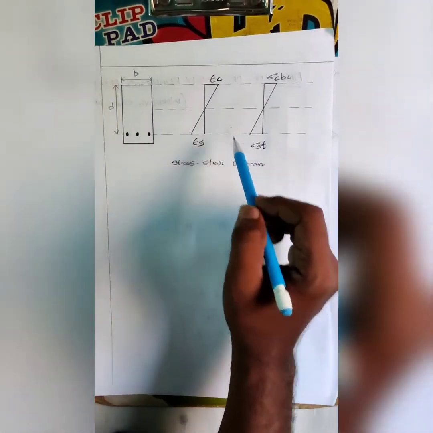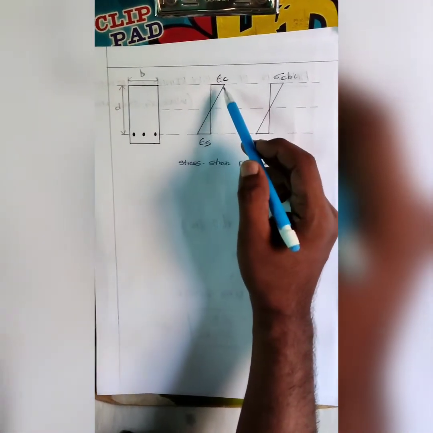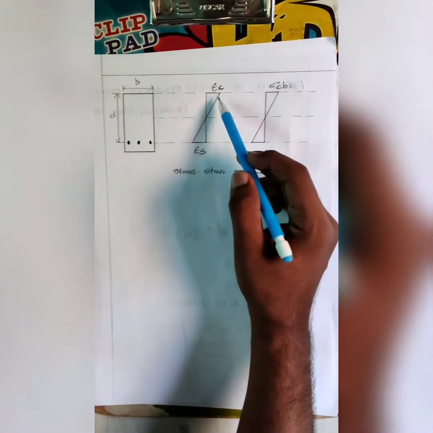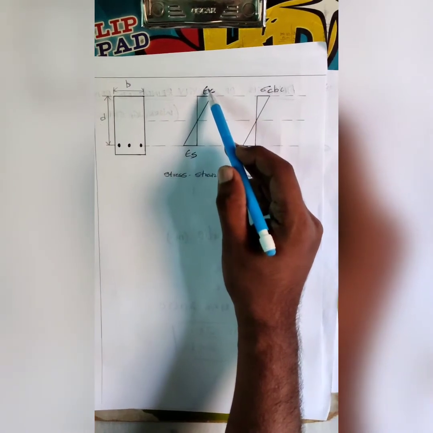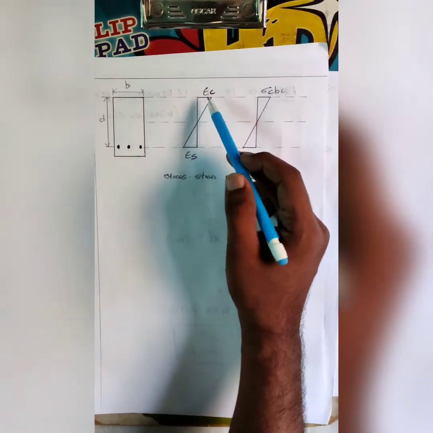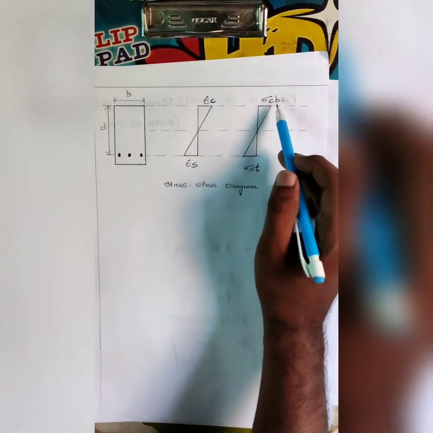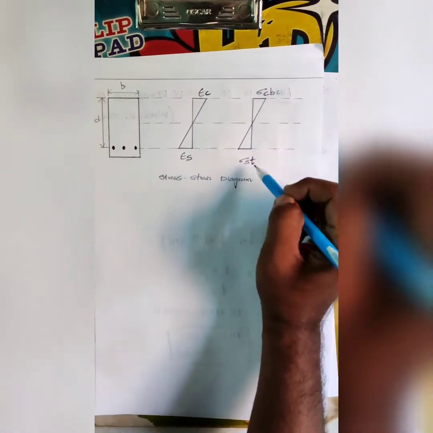This is the stress strain diagram. As it is linear, stress and strains are linear. So ec is the strain in the concrete, es is the strain in the steel, and this is the stress diagram, sigma cbc and sigma st.